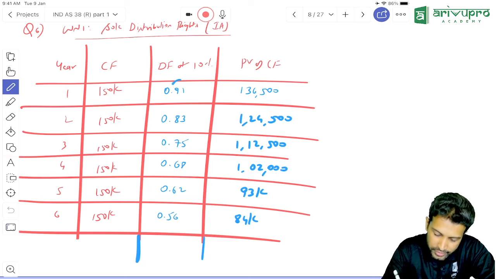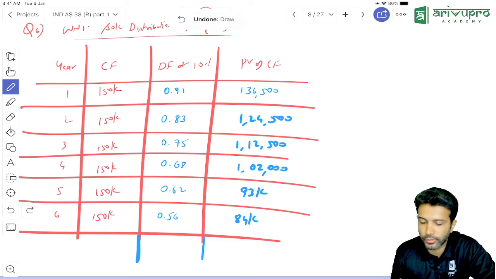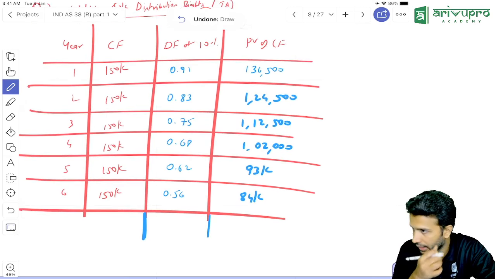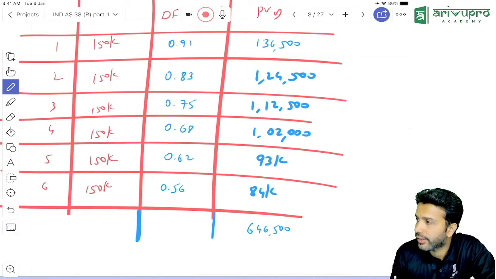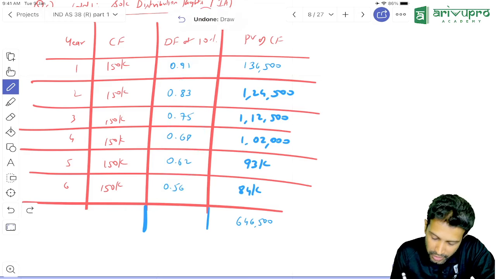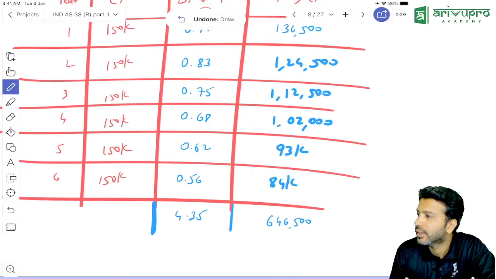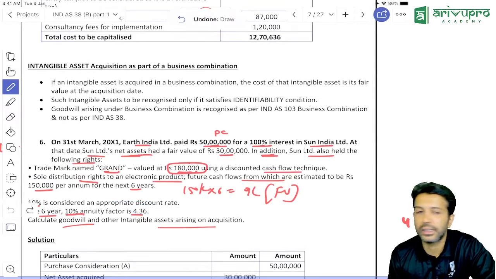One of you add this for me. Discount factor and present value of cash flow, both additions I need. One of you keep doing that and tell me. 6,46,500. This discount factor addition will give me some 4 point. They've given that, so 4.35. This only they've given in the question to be 4.36.